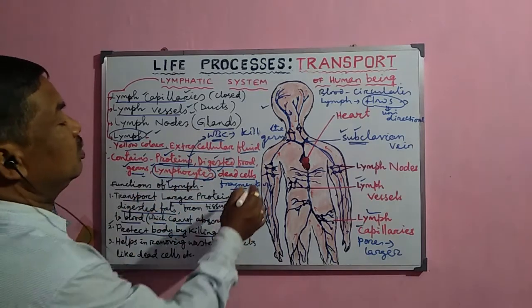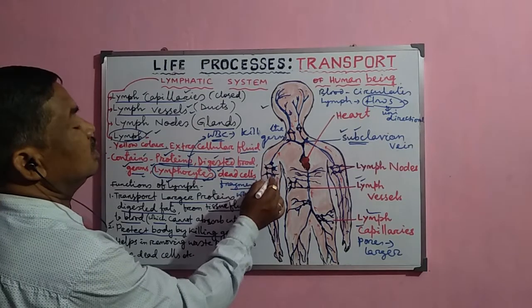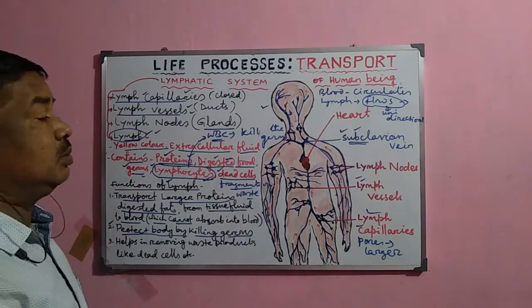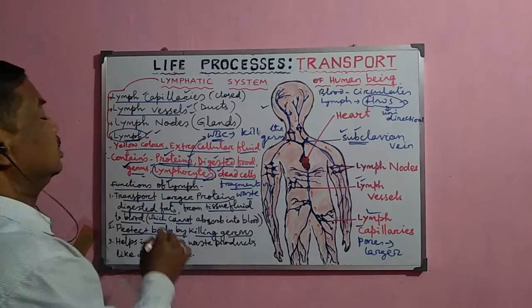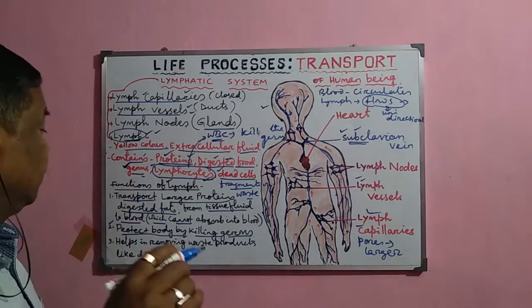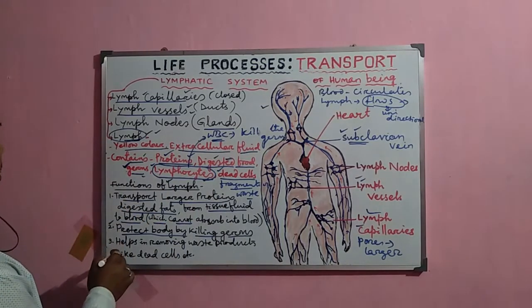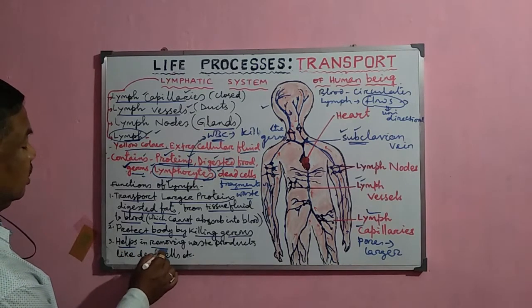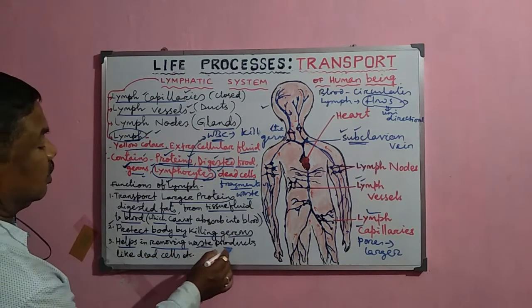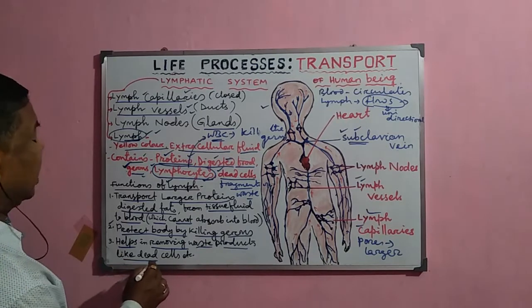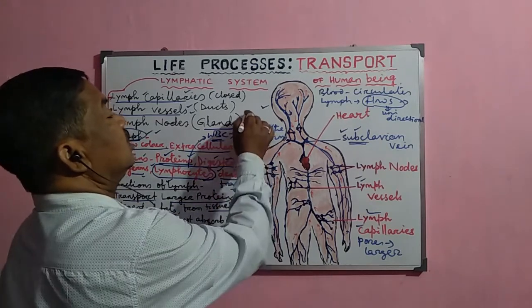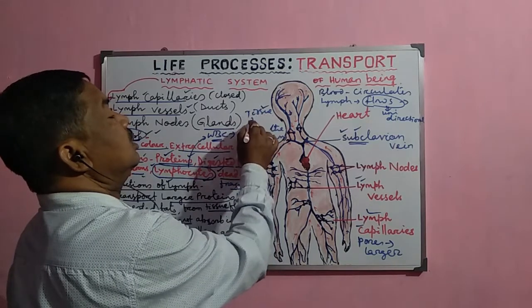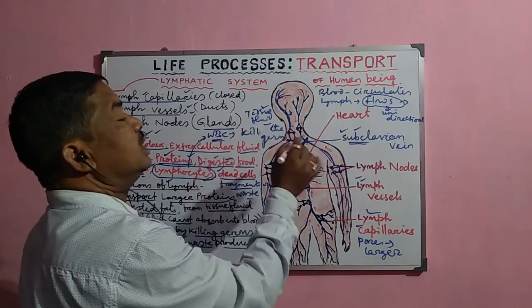And in the lymph nodes, they are present in plenty of numbers. That is why they help in killing the germs which are normally present in the lymph. Now, the third important thing: it helps in removing waste products like the fragments of dead cells. Normally in the tissue fluid, there are some fragments of dead cells.